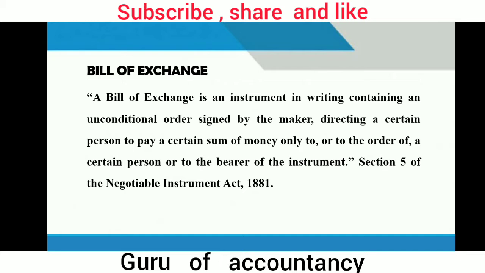Now if you see this definition, so many things you will find from this. First of all, bills of exchange is one written instrument and it contains an unconditional order. It is signed by the maker and it gives direction to other person to pay some amount of money for the goods purchased by that other person. Let us see the characteristics of bills of exchange.